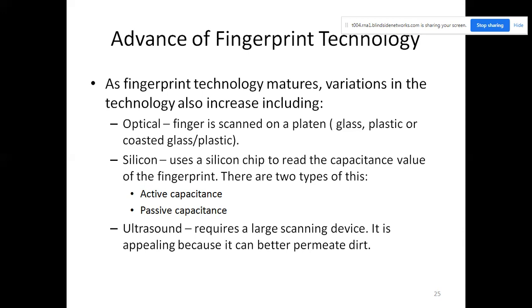There are two types: active capacitance and passive capacitance. Ultrasound requires a larger scanning device. It is appealing because it can be better, and ultrasound is also used in advanced technology.